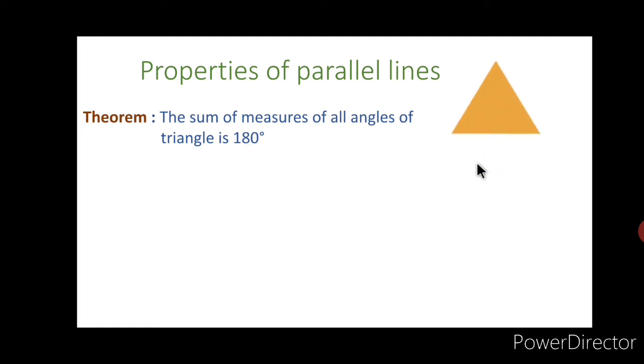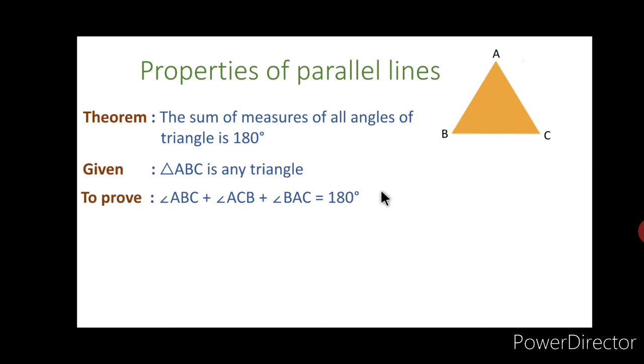We draw here the triangle, and the name of that triangle is ABC. This is the triangle ABC. In the given, we can write triangle ABC is any triangle. Then we have to prove angle ABC plus angle ACB plus angle BAC is equal to 180 degrees.